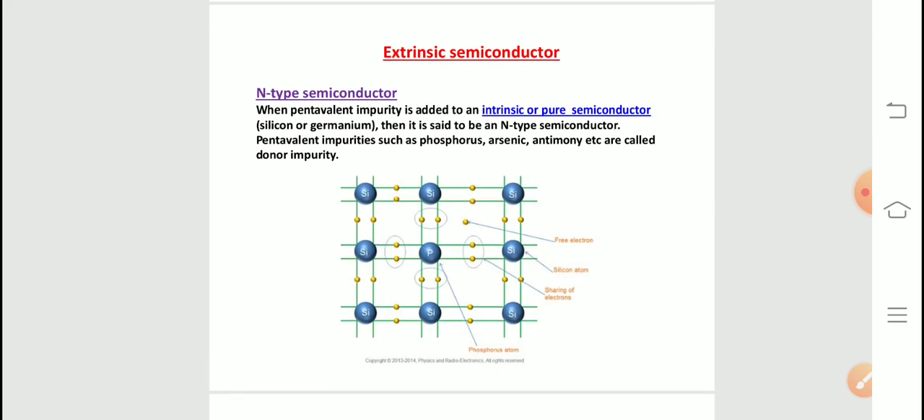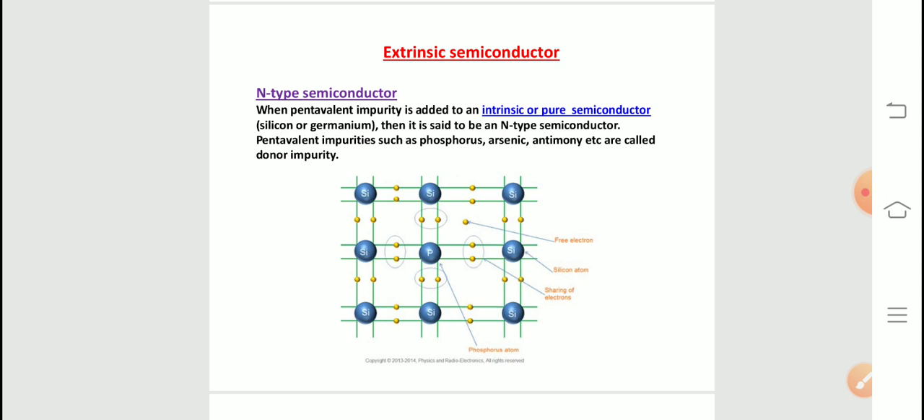And now extrinsic semiconductors. These extrinsic semiconductors are called doped semiconductors. Based on the type of doping, these are again classified into two types, as we have seen in the first slide, which is the classification of semiconductors. Based on the type of impurity or type of doping, these are classified into n-type semiconductor and p-type semiconductor. First we will see n-type semiconductor here.